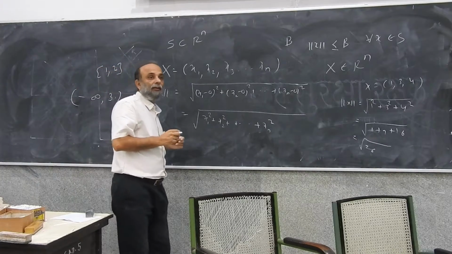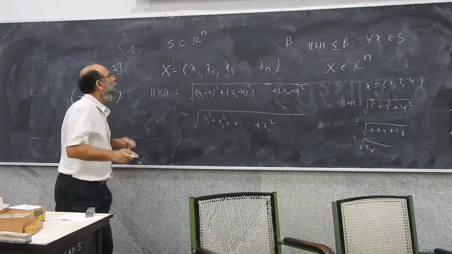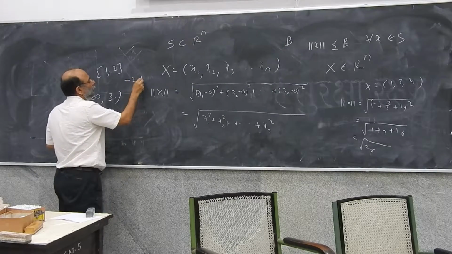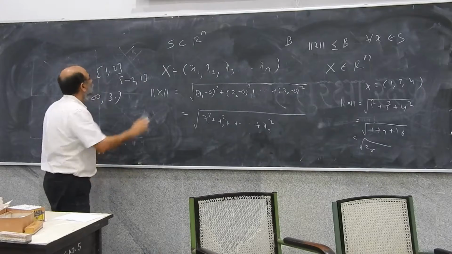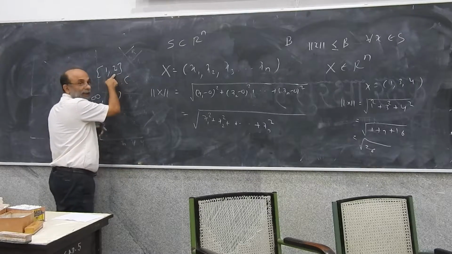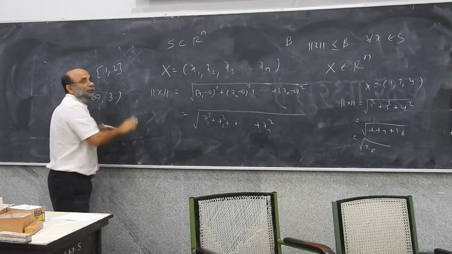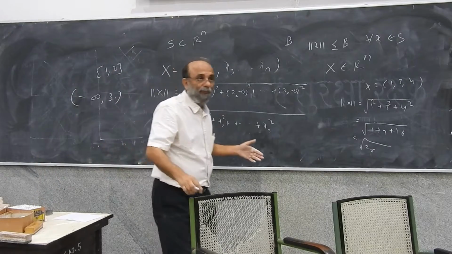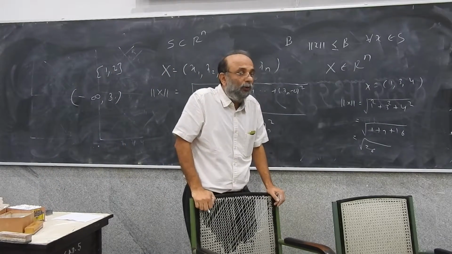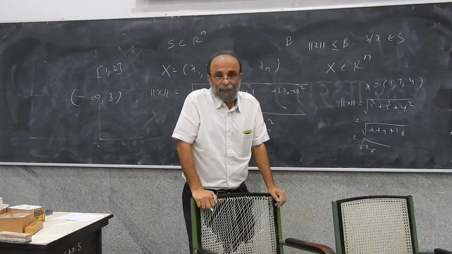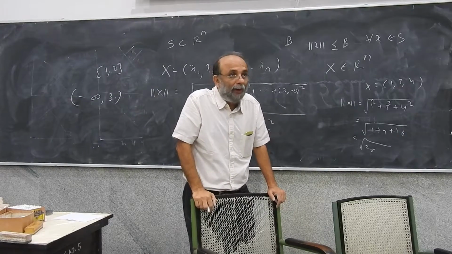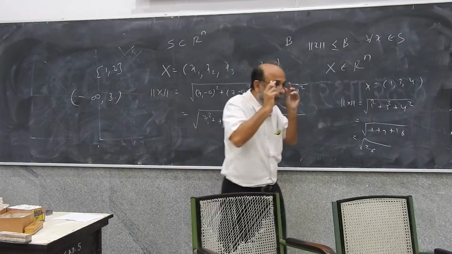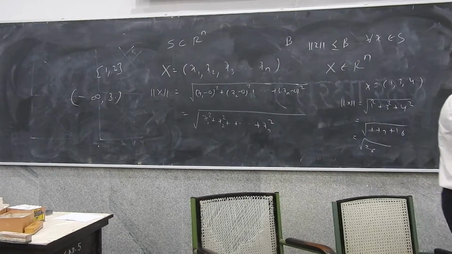Sir, what if there is a closed bracket and the elements are 1 and 2? Closed brackets, like this. It includes all points between 1 and 2 and 1 and 2. So the square brackets include all points between 1 and 2 and including 1 and 2. The round brackets include all points between 1 and 2 but not 1 and 2.